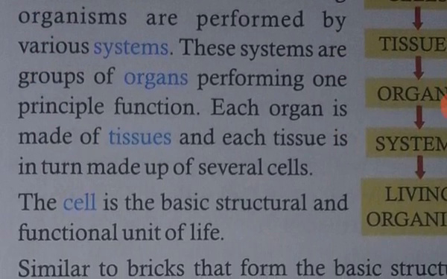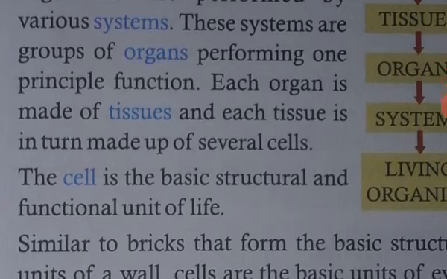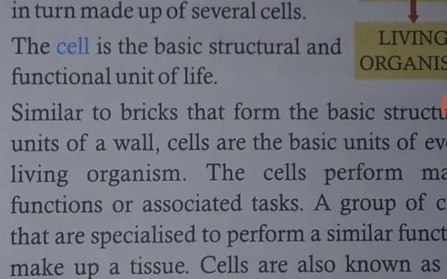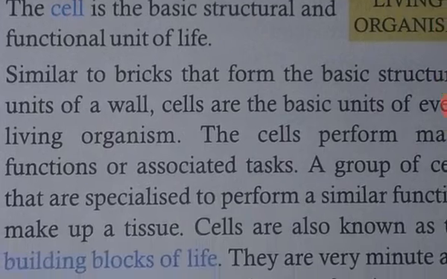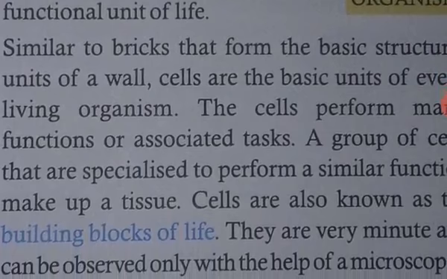So, all functions in the body of living organisms are performed by various systems. These systems are a group of organs performing one principal function, and each organ is made up of tissues, and each tissue is in turn made of several cells. The cell is the basic structural and functional unit of life. And the branch of science that deals with the study of cells is called cytology.